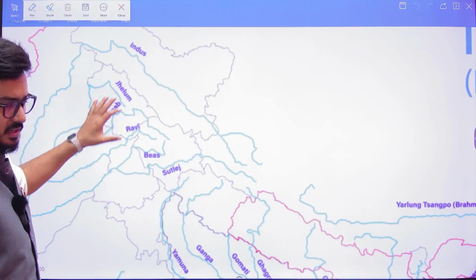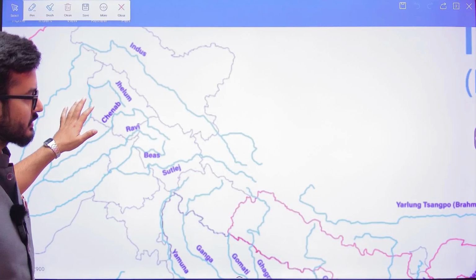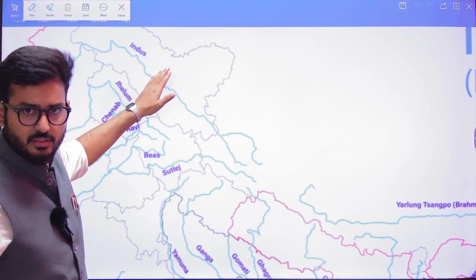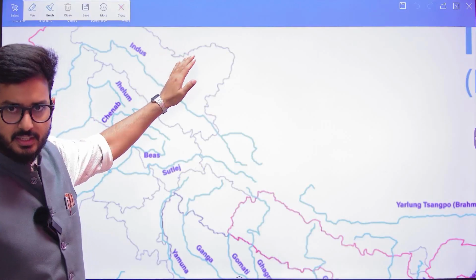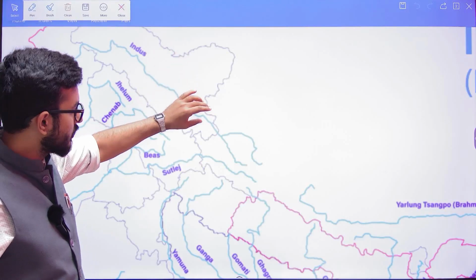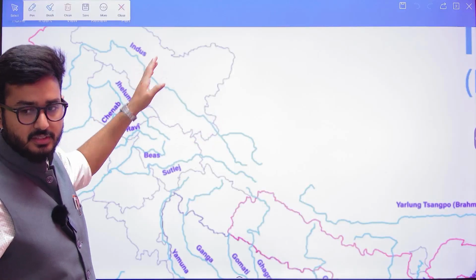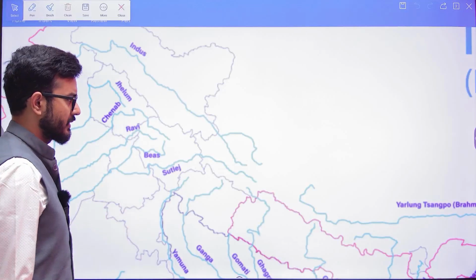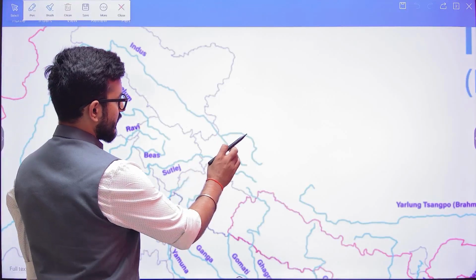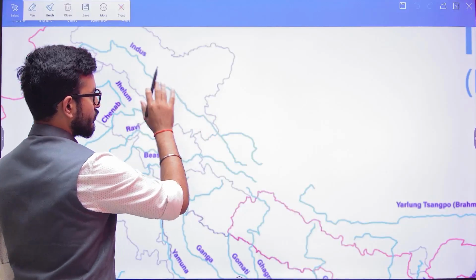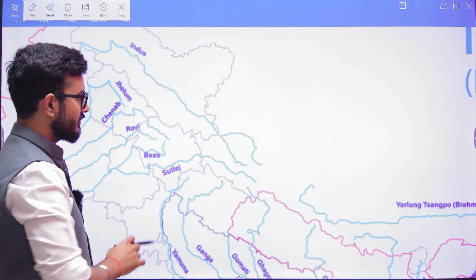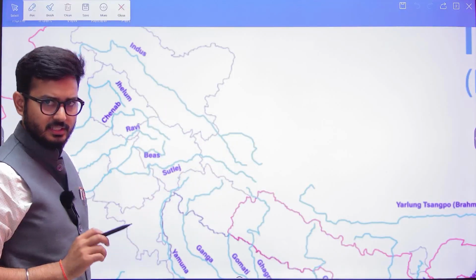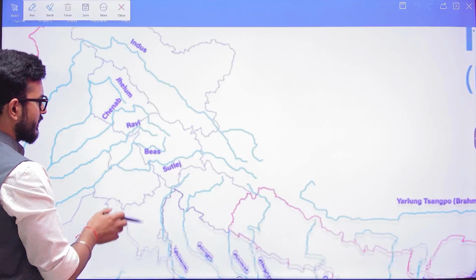In the context of the Indus River system, the examination can ask about the tributaries of the Indus: the Nubra, Dras, Uri, and Shok are tributaries of the Indus, on the right bank and left bank. I have already mentioned it in the content; I'm just telling you how you need to study this document. The examination will also ask through which mountain ranges this river passes. Here there are the Himalayas, so it is from which part of the Himalayas that it passes. I have already mentioned that in the content.